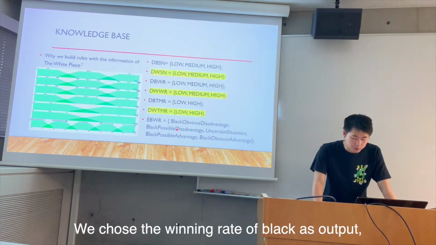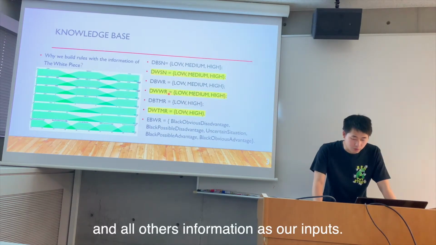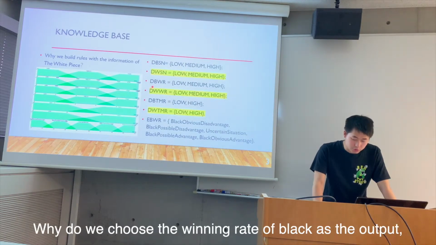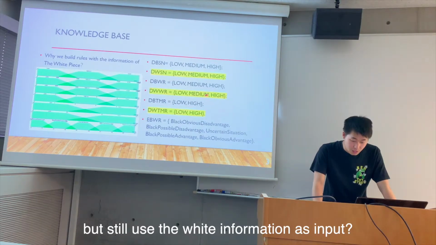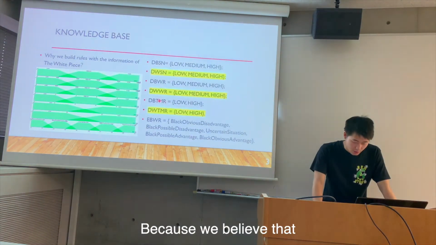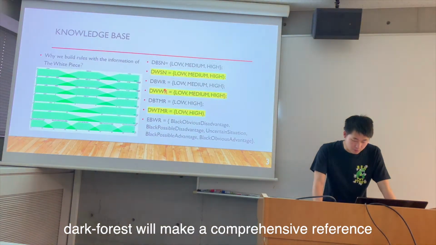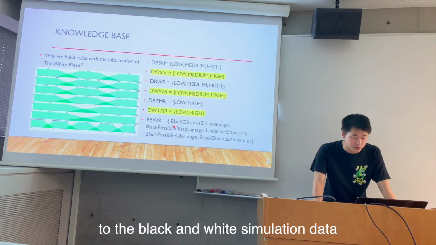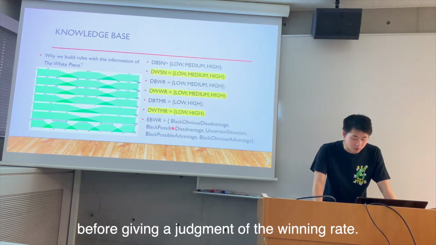We chose the winning rate of black as output and all the other information as our input. Why do we choose the winning rate of black as output but still use the white information as input? Because we believe that Dark Forest will make a comprehensive reference to the black and white simulation data before giving a judgment of the winning rate.